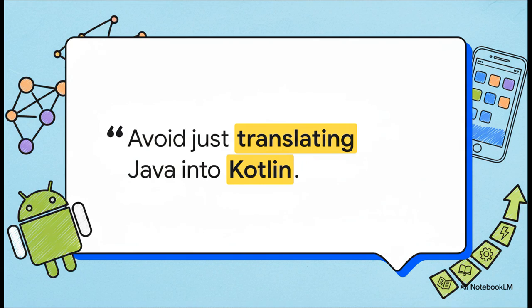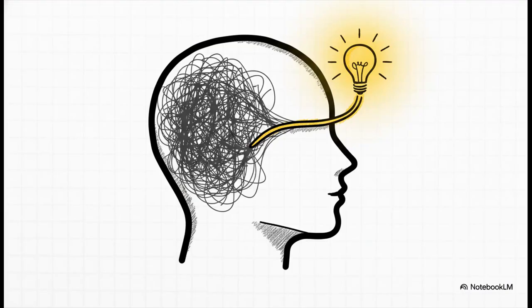This is such a fantastic piece of advice for anyone just starting out. It's tempting to just write your code in a Java style, but using Kotlin syntax. But if you do that, you're going to miss out on all the best features the language has to offer. The real goal is to embrace what we call idiomatic Kotlin. That just means using the language the way it was designed to be used. When you leverage its unique features, you'll write code that's not only shorter, but also way easier for you and other people to read and maintain. It's a small shift in thinking that makes a huge difference.